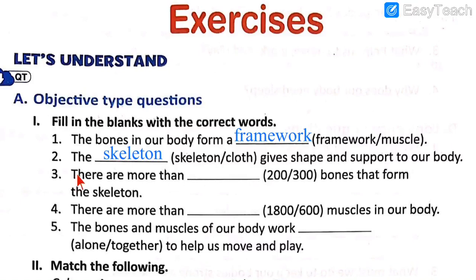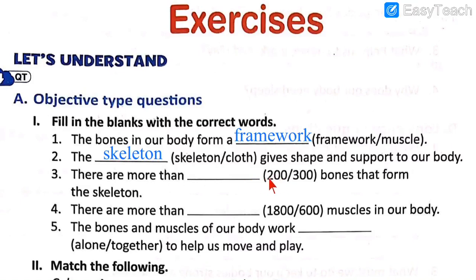Number 3. There are more than dash bones that form the skeleton. How many bones are there in our body? More than 200 bones, around 206 you can say. Not more than 300, because 206 is less than 300. So how many bones are there?